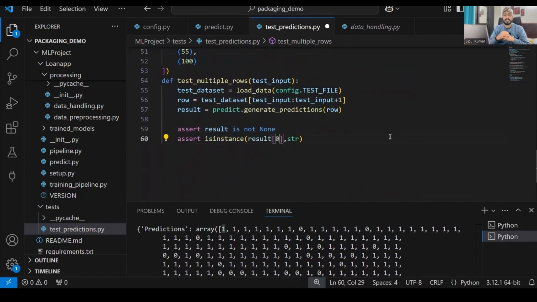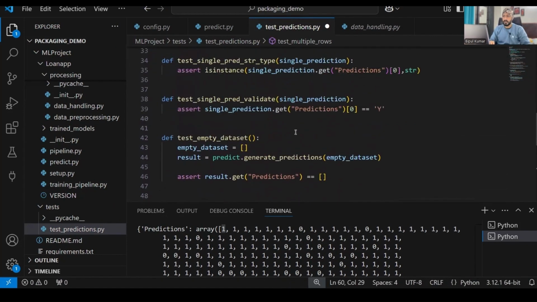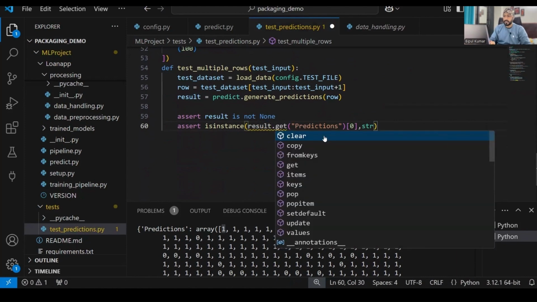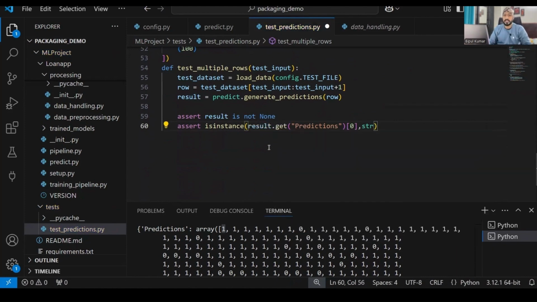All right. So it will check that the return value is a string. If you see over here, the predicted value we are checking through predictions, because the return value is a dictionary and prediction is a key for that. So here I have to do the same thing: result.get predictions, then index 0, then string.